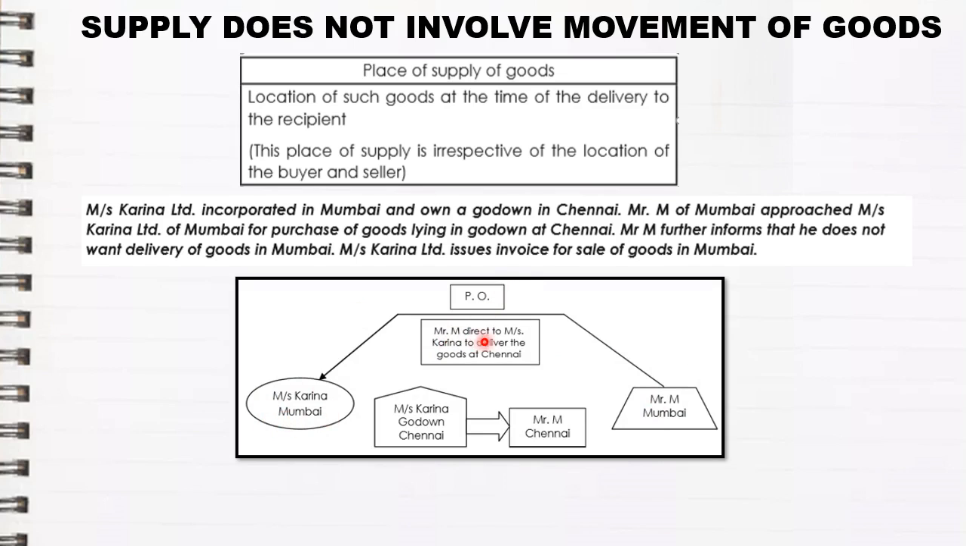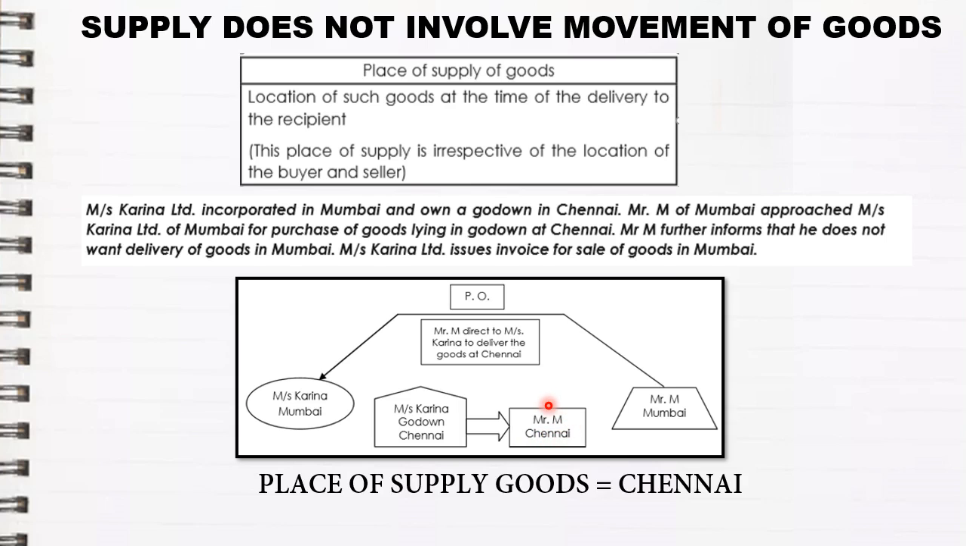Okay, Mr. M directs Karina to deliver the goods at Chennai itself. Now Karina Limited is incorporated in Mumbai but has a godown in Chennai. Mr. M from Mumbai informed Karina that they should not give him the goods at Mumbai, but should give them to him in Chennai itself. At that time, the place of supply will be nothing but Chennai. So in this particular example, the place of supply of goods will be Chennai, and at this place GST will be charged.